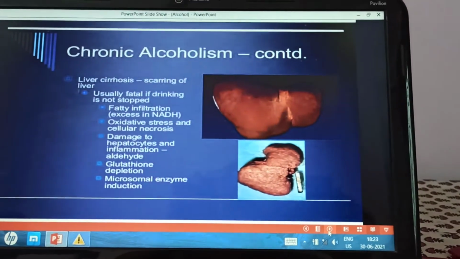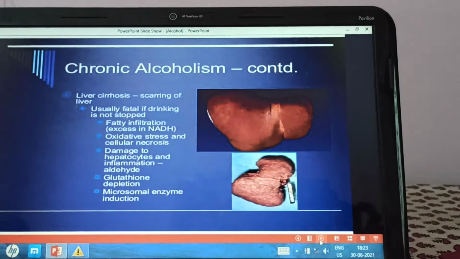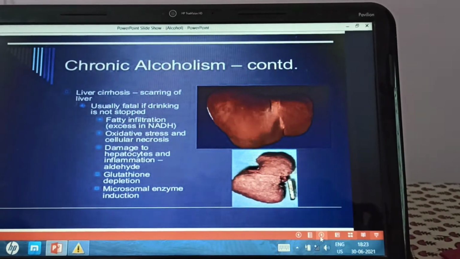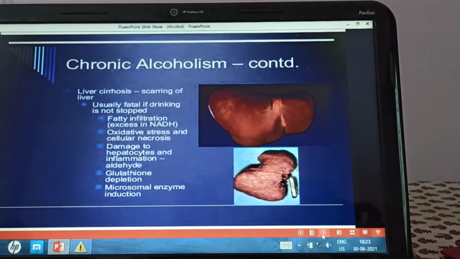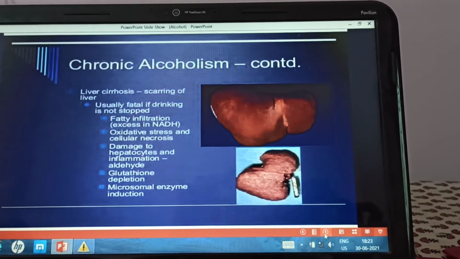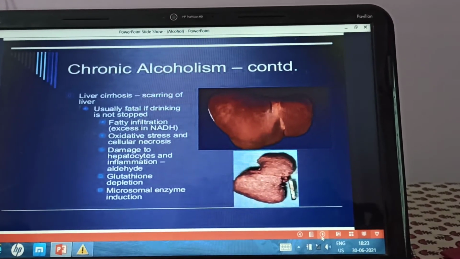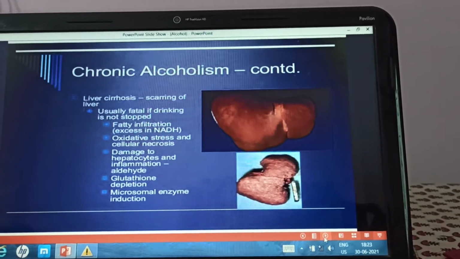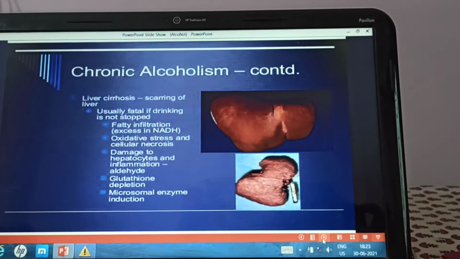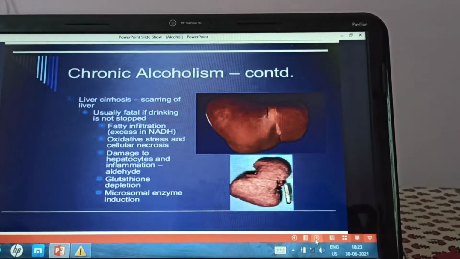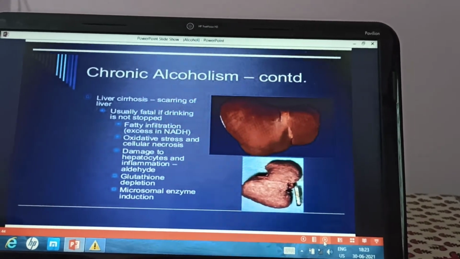Then action on the liver. Liver cirrhosis is seen, scarring of the liver. Usually it is fatal if drinking is not stopped. In liver cirrhosis there occurs fatty infiltration of the liver, oxidative stress and cellular necrosis, damage to the hepatocytes and inflammation. Then glutathione depletion occurs and microsomal enzyme induction occurs. So there is damage to the hepatocytes and inflammation, and that can be fatal if the drinking is not stopped.